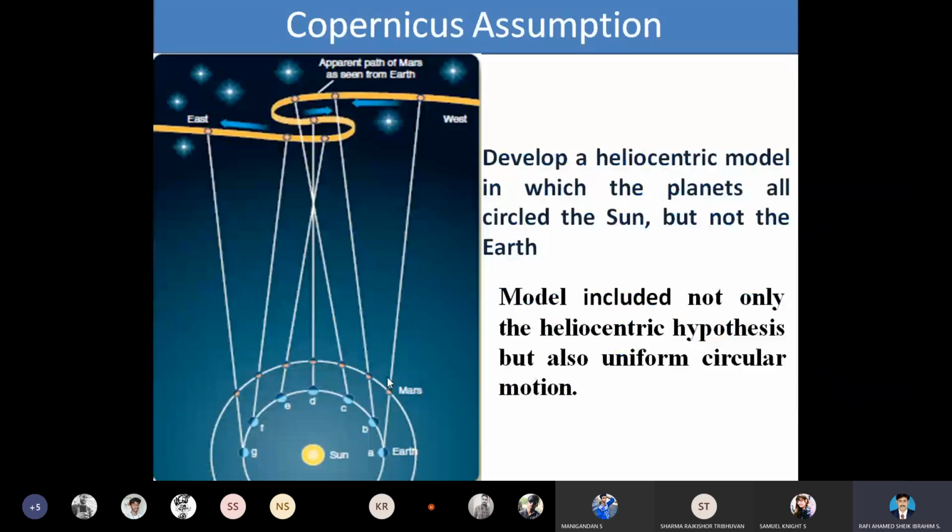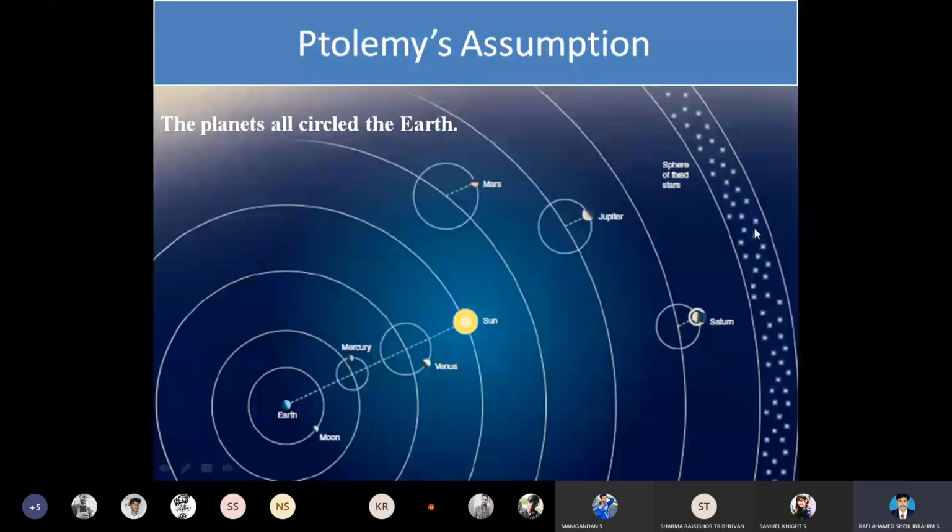The second assumption is the Copernicus assumption. According to him, he developed a heliocentric model in which the planets all circulated the sun, but not the Earth. Here the first assumption is that the planets all circulated the Earth. So this is the prediction, and this is also the unsatisfactory fact.